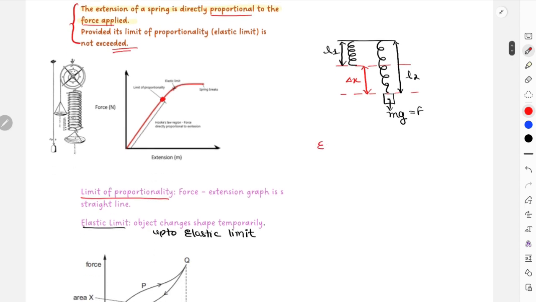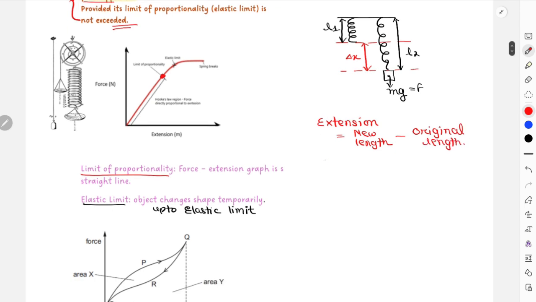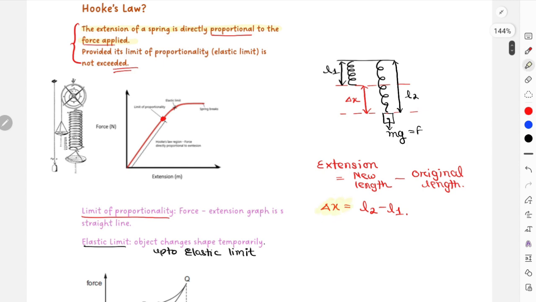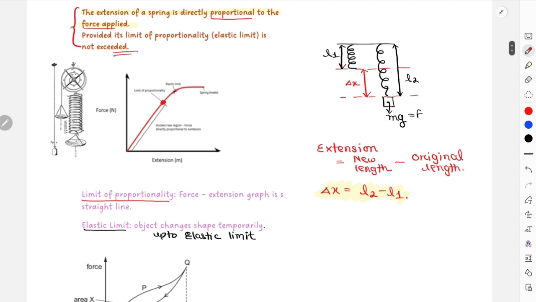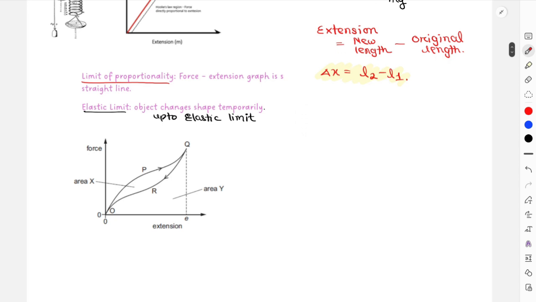In order to find out extension, that is going to be new length or extended length minus original length, which in symbols can be represented as delta x. Delta obviously represents change in that quantity, and this is going to be L2 minus L1, right? Very important equation for this section of the chapter, forces and shape using Hooke's law. Other than that, we have the elastic limit, and the force extension graph for a rubber band, which is again quite important.